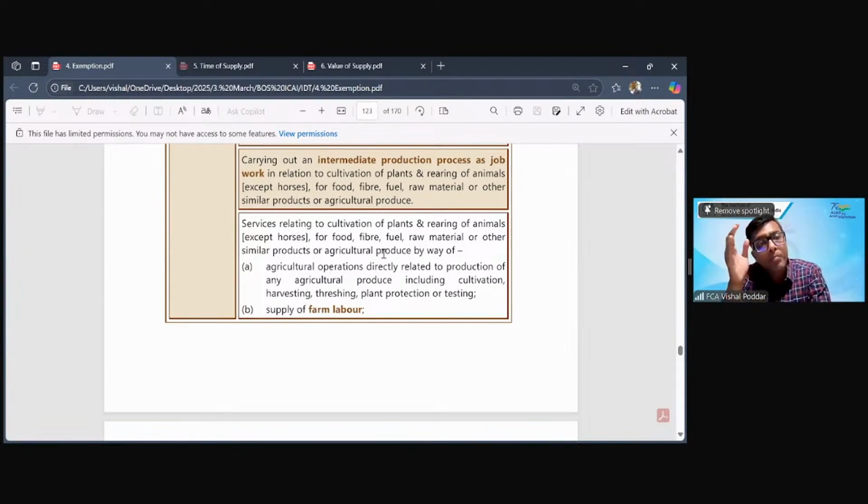Same thing happens for pulses. When we buy the dal without the husk, you have an option. Sometimes you buy the dal with the husk also, but we majorly buy different types of dal without the husk. No farmer removes the husk. When he or she brings the produce to the market, which is the primary market, it is with husk.